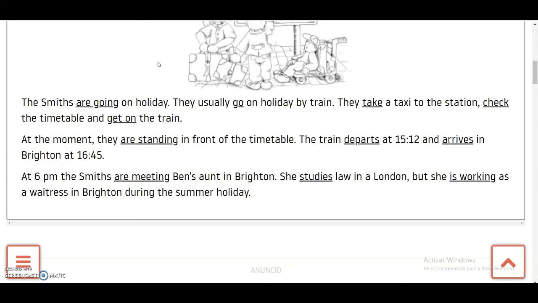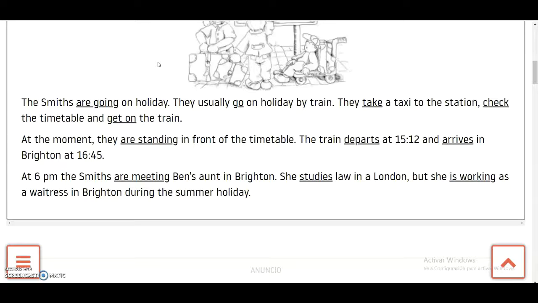Okay, check the timetable and get on the train. They used to check the timetable and get on the train. You are saying things that happen, that used to happen. That's why we use that to say things only, but not to specify that they are happening in the moment, like the other tense.